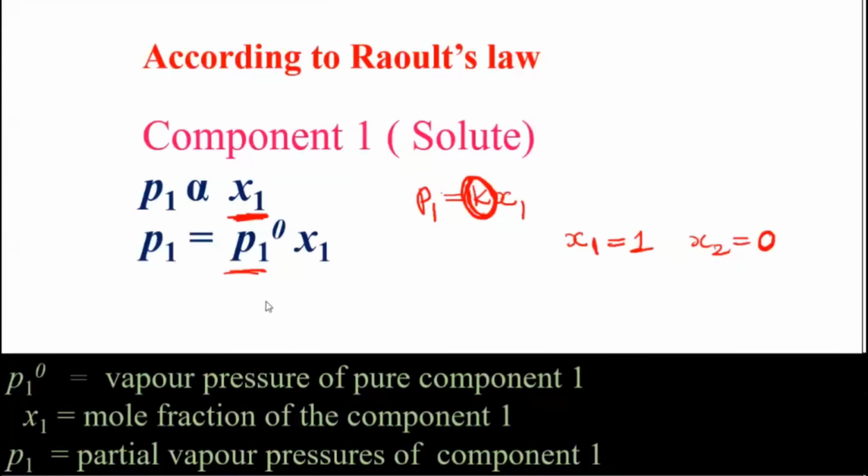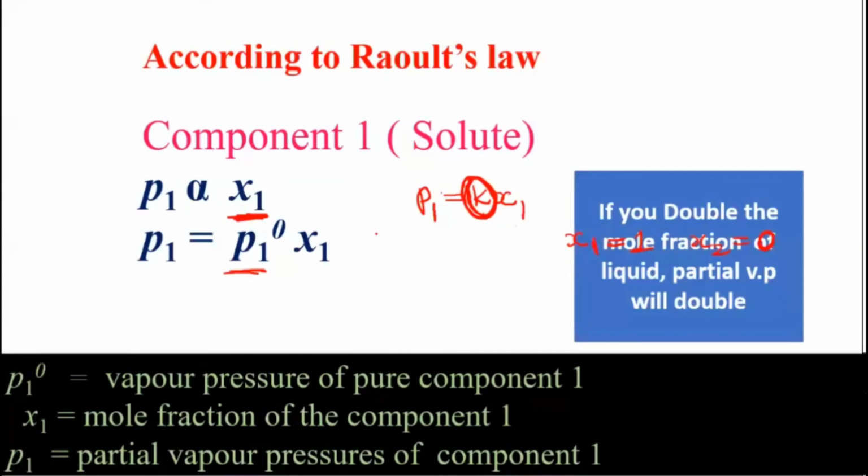This is for the first solute. Similarly, when they calculated for the solvent also, you'll get the same thing. Now see, what does this relationship tell you? If I double the mole fraction of one component, then the vapor pressure of the component will also double, because they are directly related. So if you double the mole fraction, the vapor pressure also doubles. That is Raoult's law.